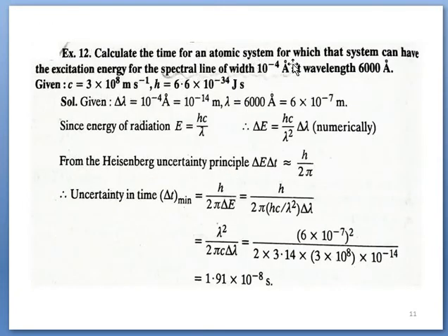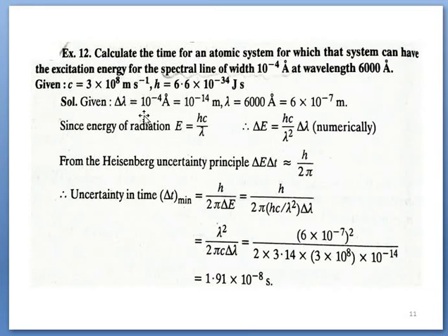Next, calculate the time for an atomic system, that is, the lifetime, for which the system can have excitation energy. The spectral line of width is given for a wavelength. Delta lambda is given and lambda is given. So we have to calculate delta t. With the help of lambda and delta lambda, we try to find delta E, and by following delta E delta t equal to h bar, we will calculate delta t.